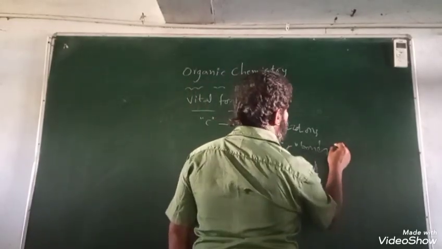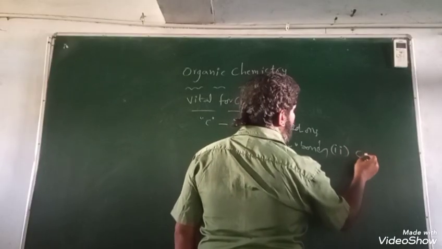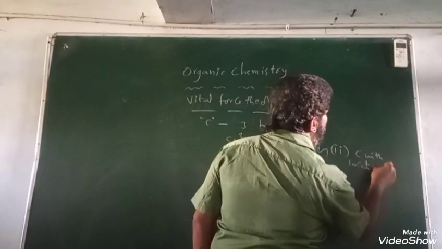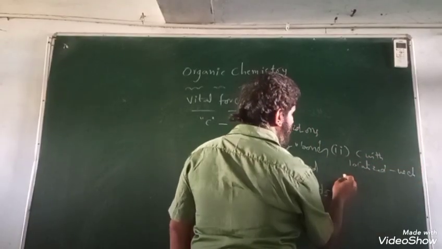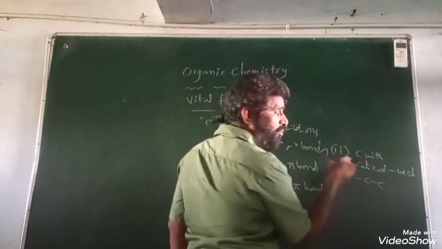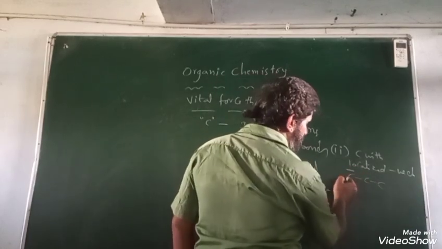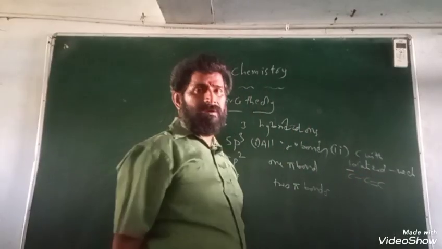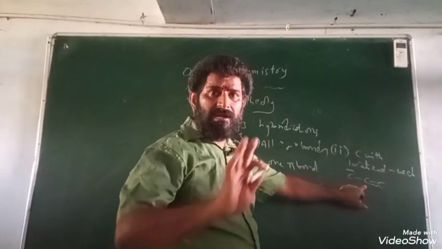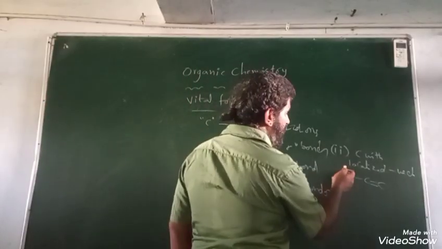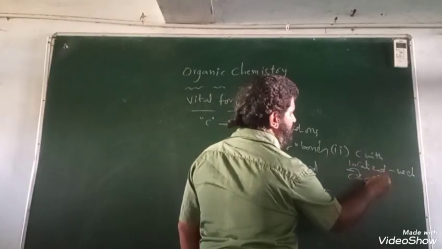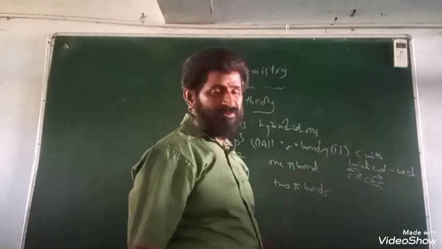The second case is carbon with a localized negative charge. Carbon must bear a negative charge, and it should not have a possibility to delocalize. That means there must not be a double bond on the next carbon. If a double bond is present, then it can delocalize, and in such a case it will become sp2.